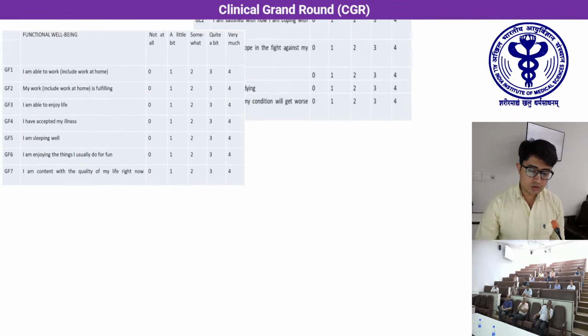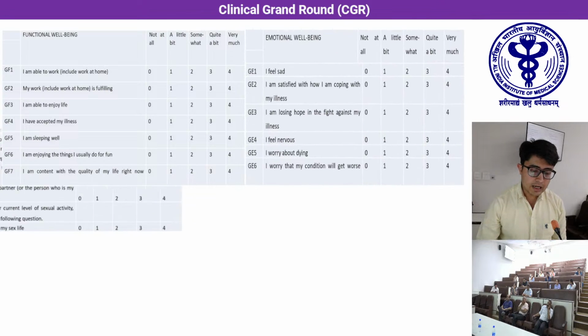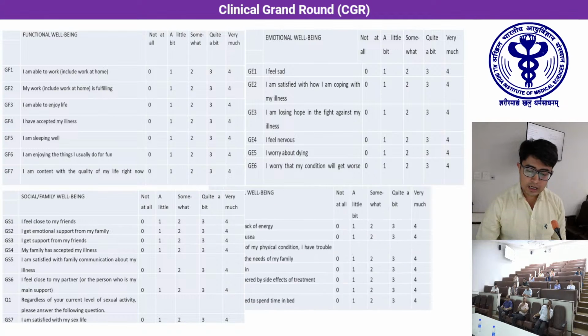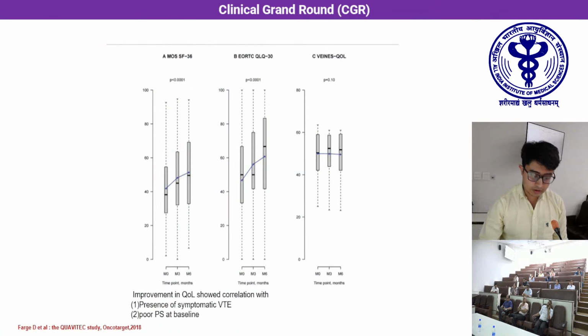This questionnaire takes around 5 to 10 minutes to be administered, and the response of the patient is graded from 0 for not at all to 4 for very much. And this is the Quavitac study. It was a prospective study which studied around 400 patients of cancer-associated thrombosis, and their quality of life at baseline, at 3 months and 6 months was assessed. Based on the MOS and the EORTC questionnaires, there was an improvement in the quality of life. And this improvement in quality of life correlated with a poor performance status at baseline and the presence of symptomatic